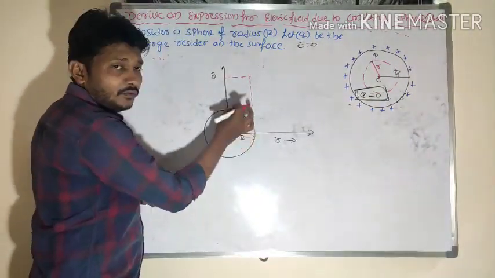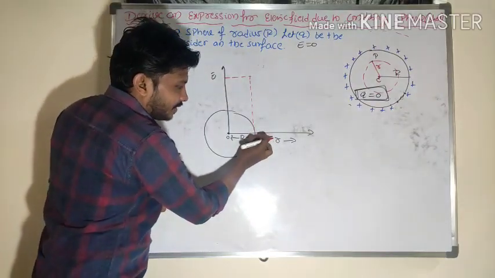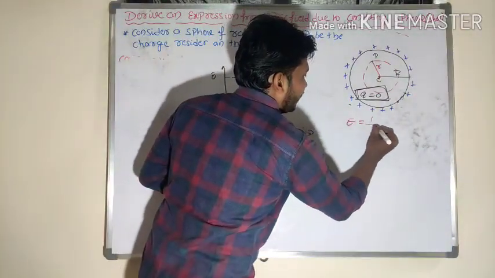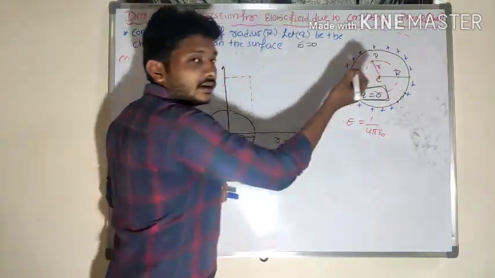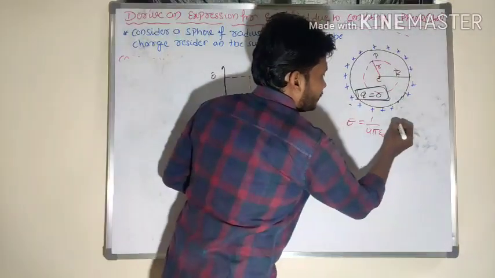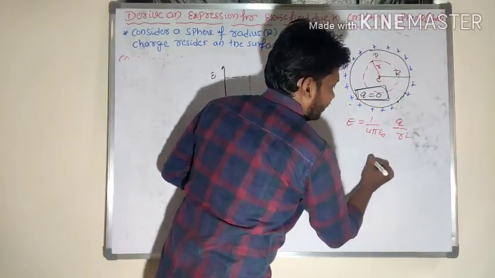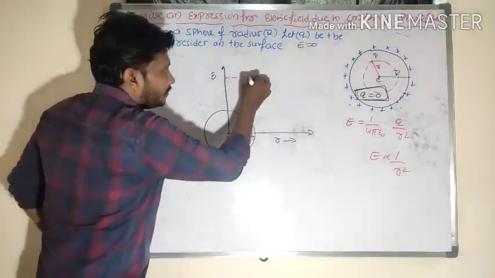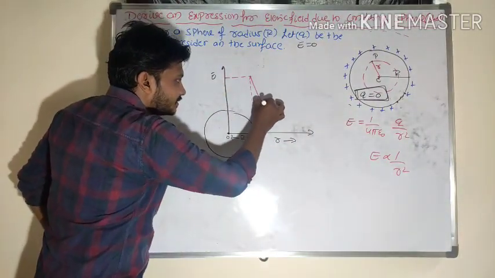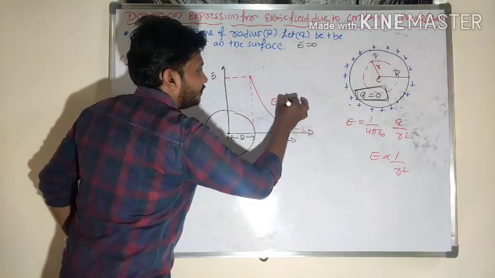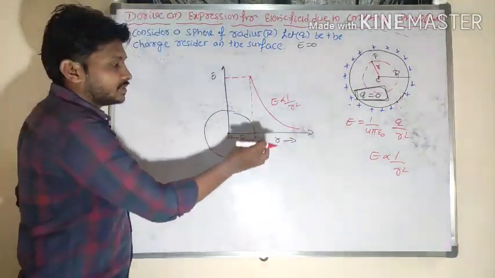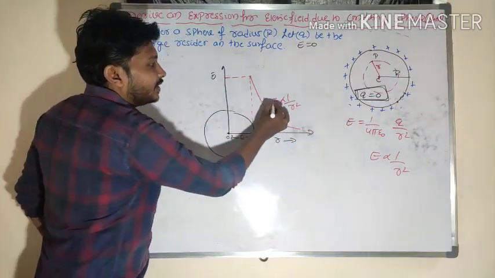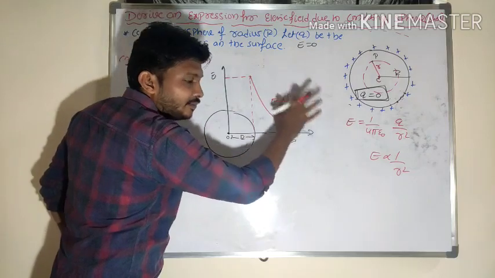Then if I move from the surface to the outside, what is the value of electric field strength? In case of the sphere, outside the sphere it goes as Q by R square, which means E is inversely proportional to R square. Then what will be the nature of the graph? This is the nature of the graph. If you take a point of observation away from that spherical body, its electric field strength value goes on decreasing.